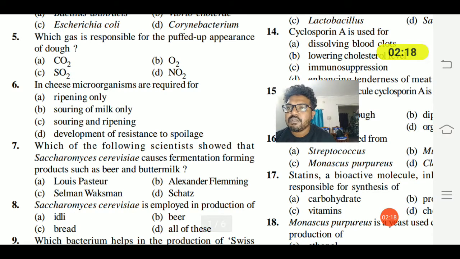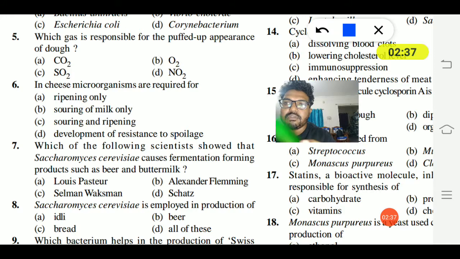Fifth question. Which gas is responsible for the puffed up appearance of dough? So dough gives a puffed up appearance. Which gas is going to be produced? Carbon dioxide, oxygen, sulfur dioxide, nitrogen dioxide. So option A is the right answer. Carbon dioxide is the right answer. The puffed appearance is formed due to the release of carbon dioxide.